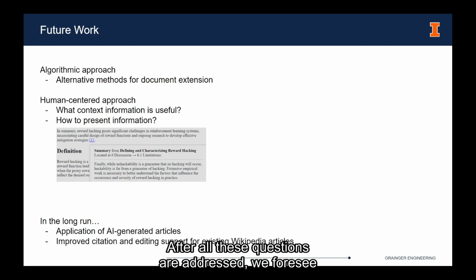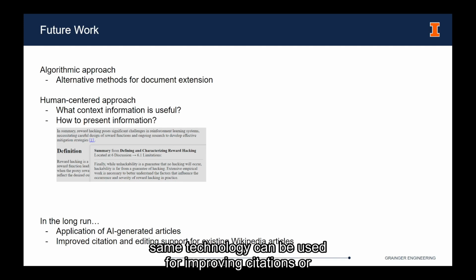After all these questions are addressed, we foresee that we could safely use AI for generating Wikipedia articles at scale. And we are also foreseeing that the same technology can be used for improving citations or supporting editing in existing Wikipedia articles.